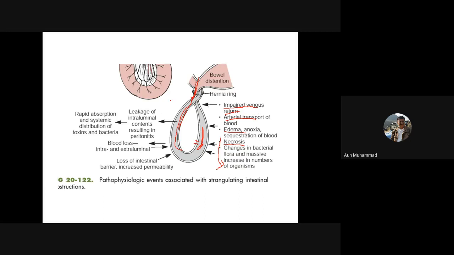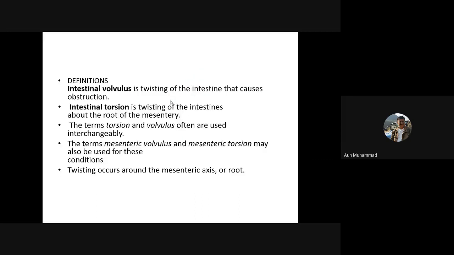So these are the pathological events which can take place if the patient is suffering from volvulus formation or torsion formation of the intestine. So this is the definition of the intestinal volvulus. This is the twisting of the intestine that causes the obstruction. Intestinal torsion is the twisting of the intestine about the root of the mesentery. So both these terms are used interchangeably because the mesentery is involved.